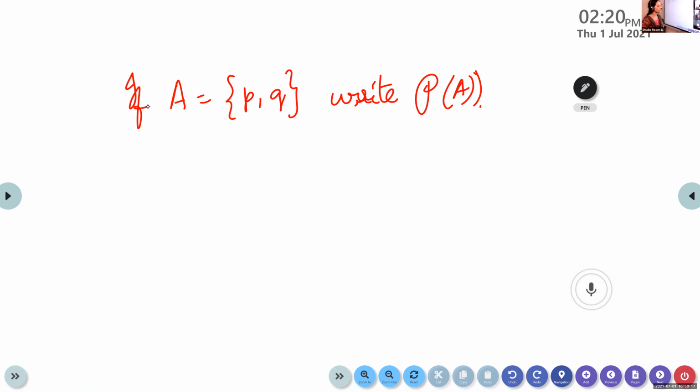What is P of A? You have to write all possible subsets of A.